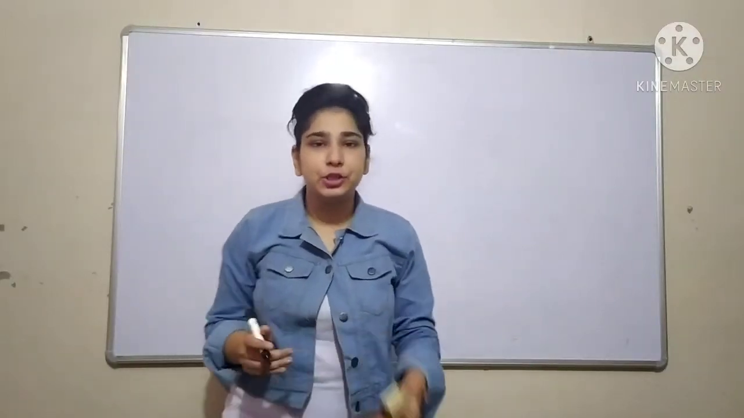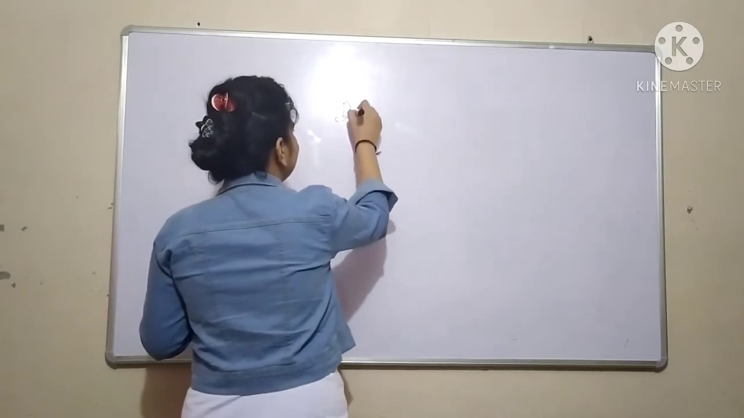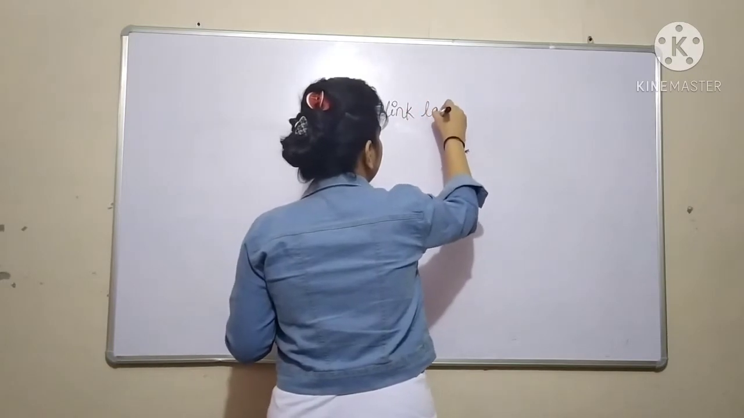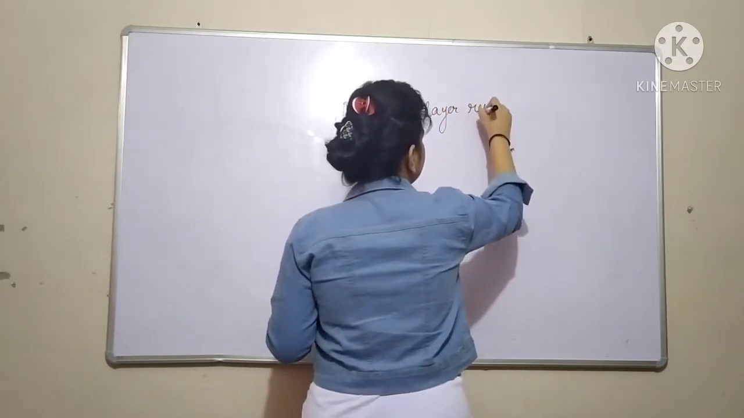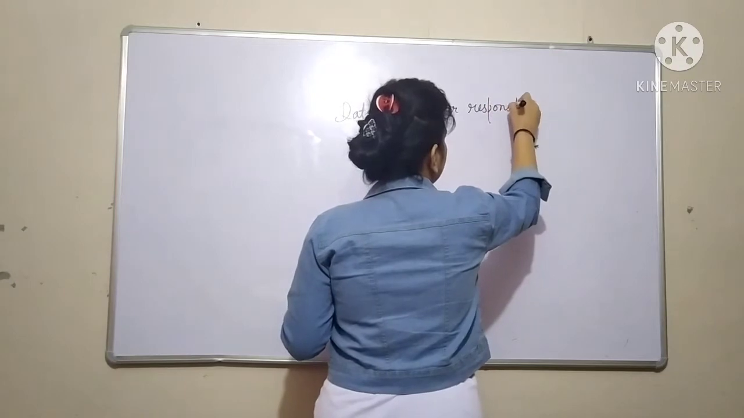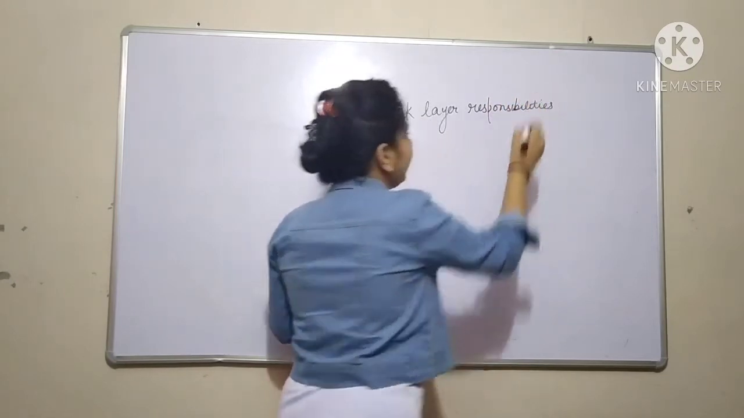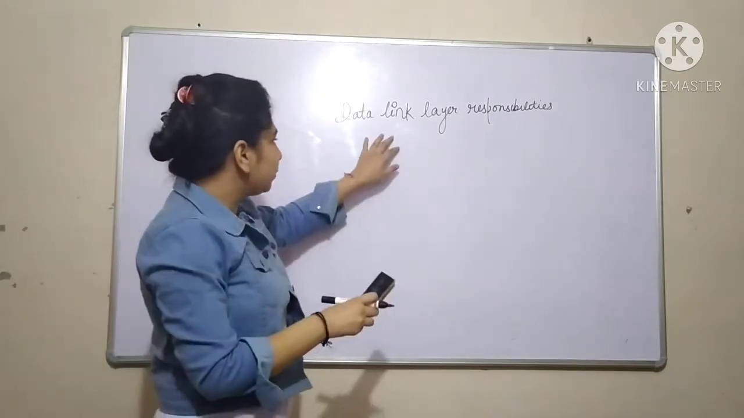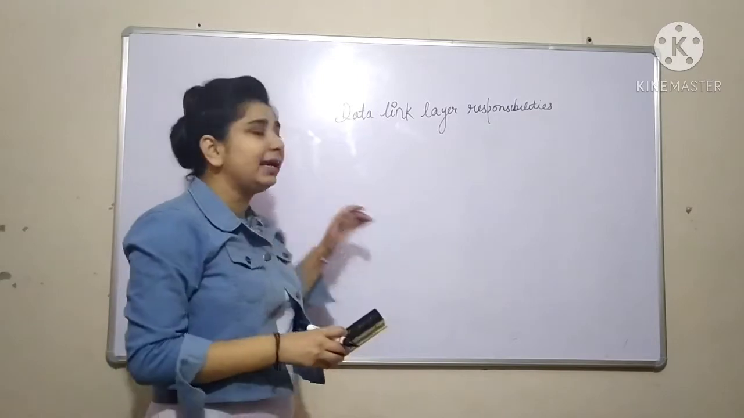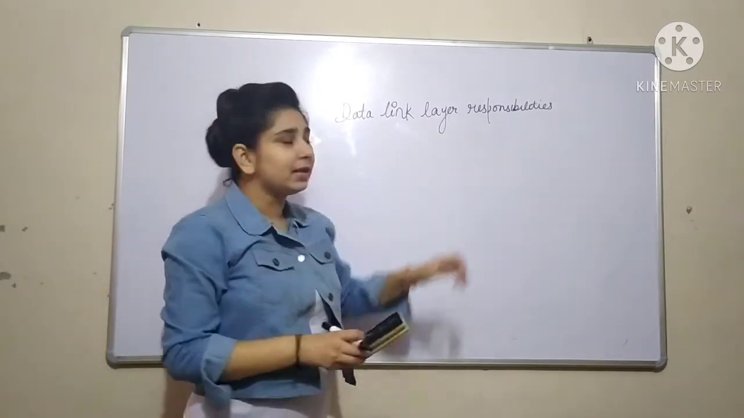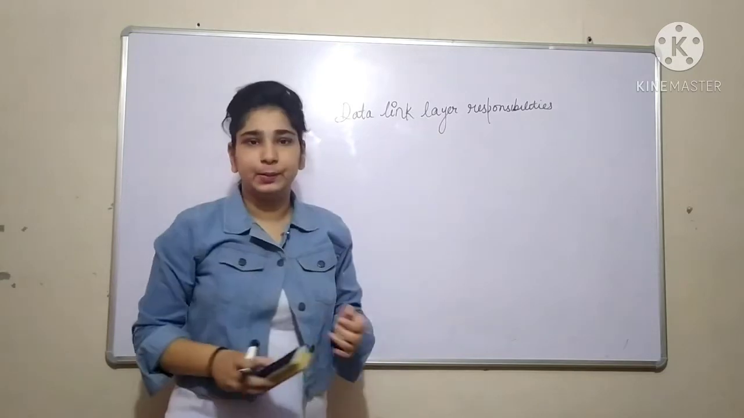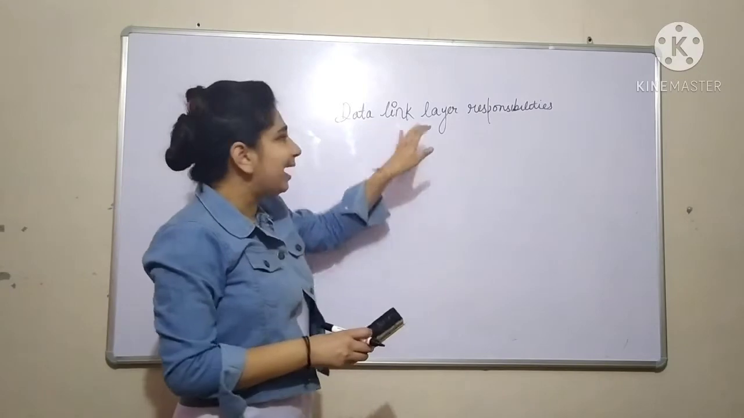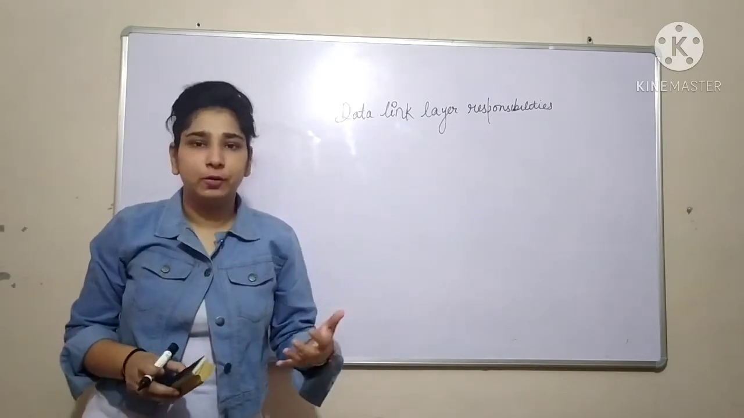So in today's lecture we are going to discuss data link layer responsibilities. In the last video we discussed various responsibilities of the physical layer. In today's video we are discussing the second layer of the ISO-OSI model, which is the data link layer. So what are the various duties or operations which the data link layer needs to take care of?